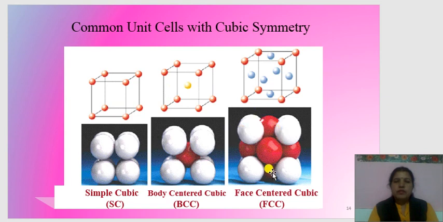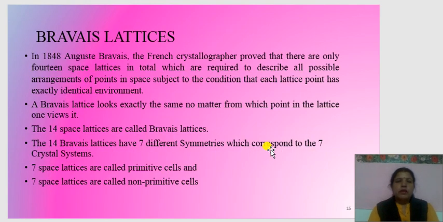Now, what are Bravais lattices? In 1848, Auguste Bravais, a French crystallographer, proved that there are only 14 space lattices in total, which are required to describe all possible arrangements of points in space subject to the condition that each lattice point has exactly identical environment.